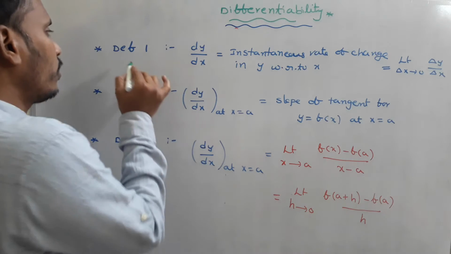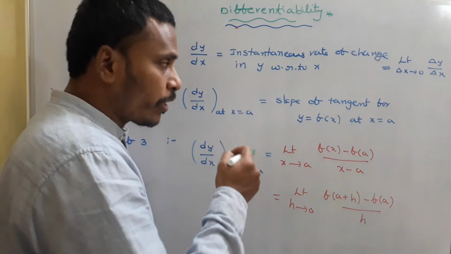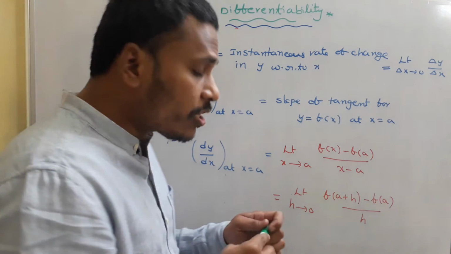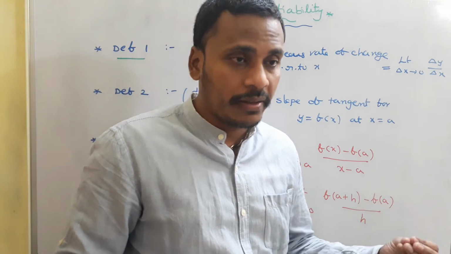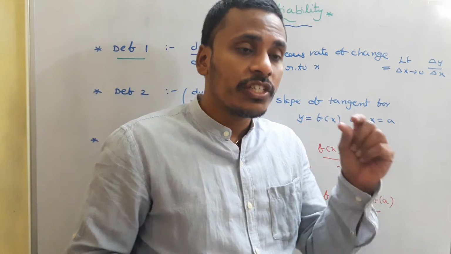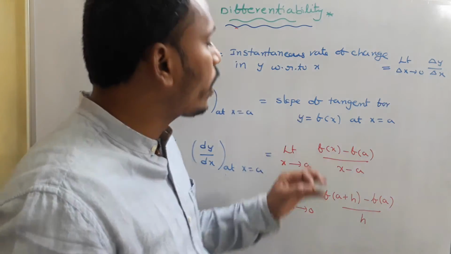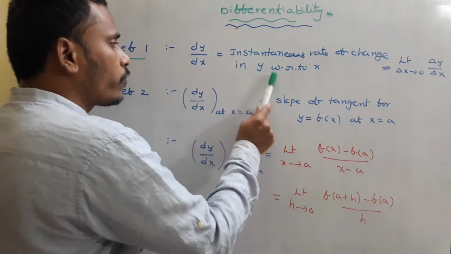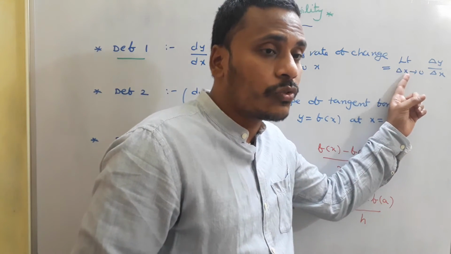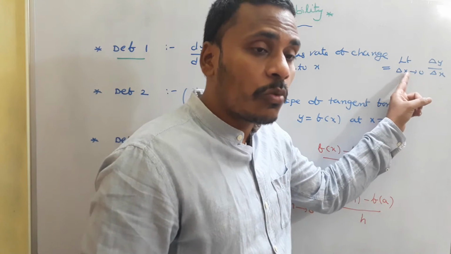First definition, as I mentioned, dy by dx is the instantaneous rate of change in y with respect to x. Rate of change is also changing from moment to moment, from instant to instant, from point to point. Identifying the change in y with respect to a very small change in x at a point is considered as this instantaneous rate of change, and that is dy by dx, which usually we mention as limit delta x tending to 0 of delta y by delta x, change in y by change in x for a very small change in x.